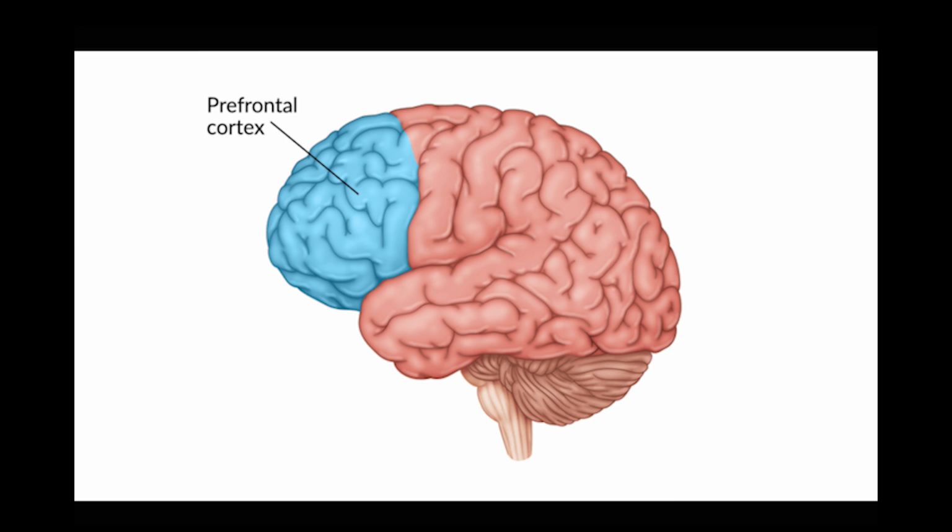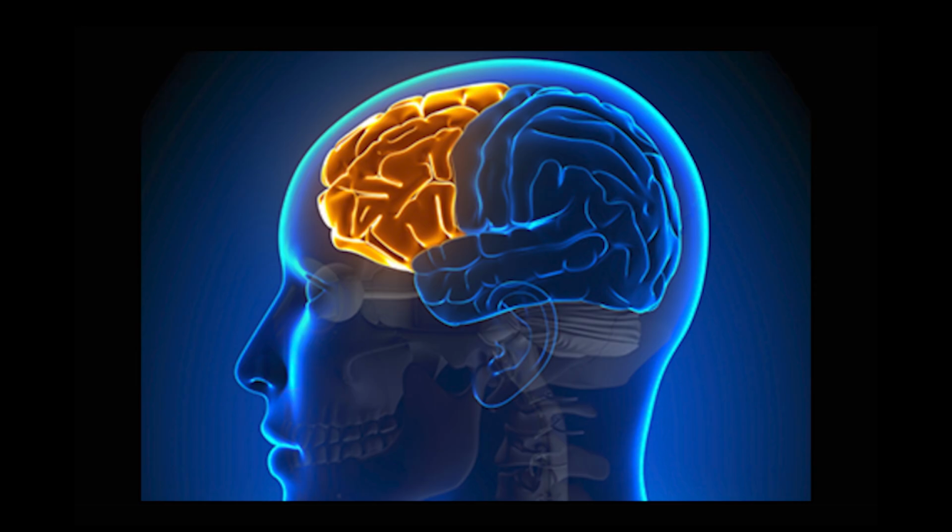Dopamine is also released through the VTA arms into the prefrontal cortex as well. Disruptions in the prefrontal cortex cause disrupted decision-making and lower impulse control.